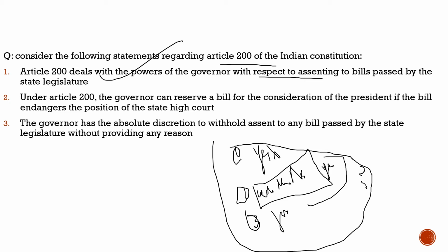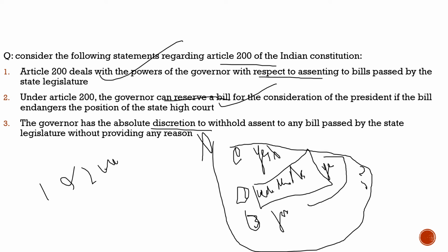Second, under Article 200, the governor can reserve a bill for the consideration of the president if the bill endangers the position of the state high court. 100% correct. Third statement: the governor has the absolute discretion to withhold assent to any bill passed by the state legislature without providing any reason. Totally incorrect. So the correct statements are statement 1 and statement 2 only. I hope you understood the question and why we discussed it here.